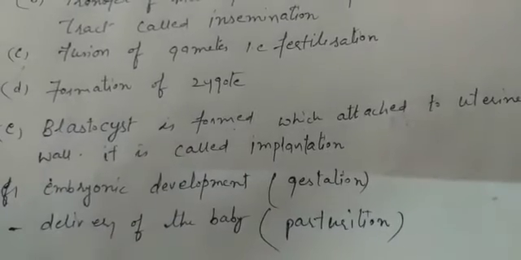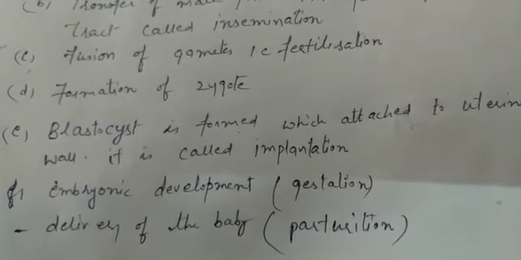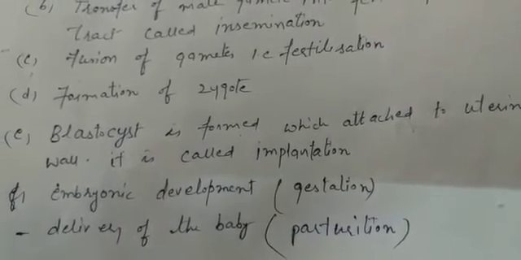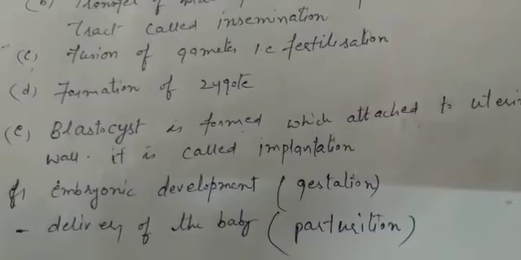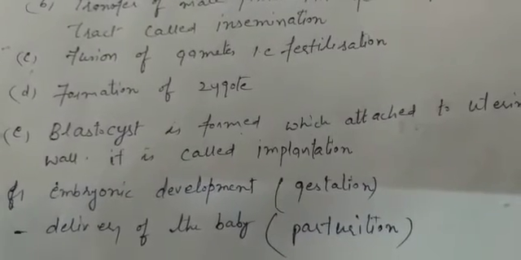Clear? After that, once it is attached to the uterine wall, it will start getting nutrition and everything from the mother through the placenta, and afterwards it develops into an embryo, means full embryonic development takes place, and we call it the gestation period. Clear? It is different in different animals, like 9 months in human beings, so that is the gestation period.